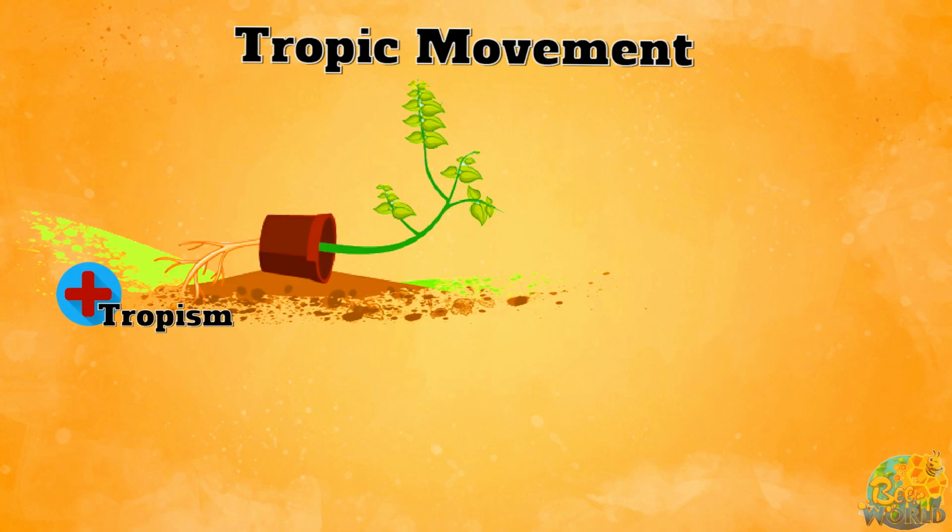Positive tropism occurs towards the stimulus and negative tropism occurs away from the stimulus. For example, positive geotropism. When roots are growing towards the ground, it is because of the response to gravity. Since the roots are moving in the direction of gravity, we call it positive geotropism.